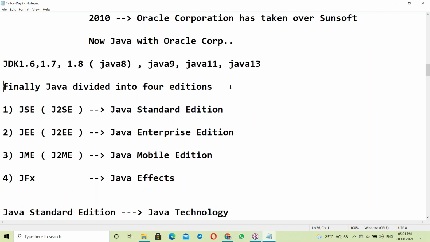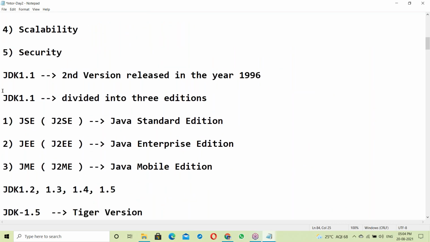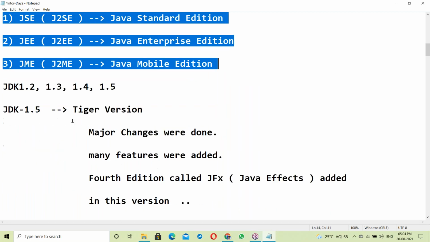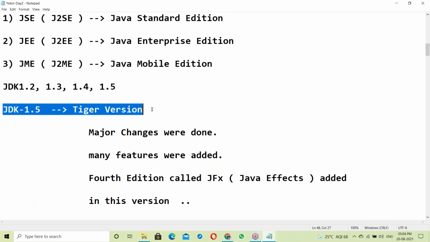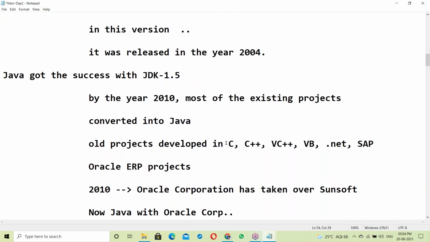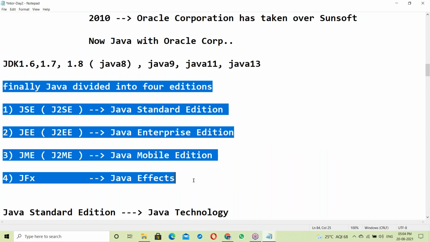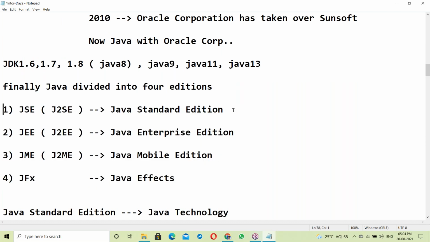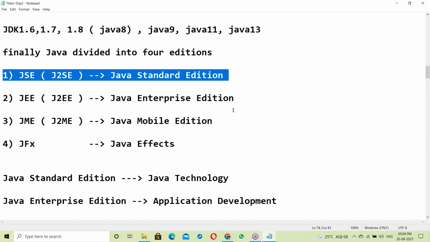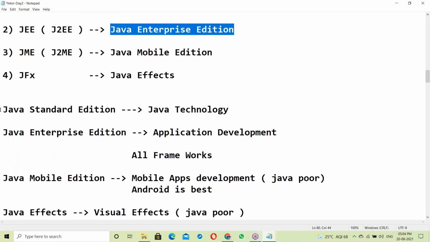So finally, Java was divided into 4 editions. Initially, in JDK 1.1, Java was divided into 3 editions. In 1.5, one more edition, the 4th edition called FX, was added. The first one is Java Standard Edition, a Java technology. Next, Java Enterprise, for application development.